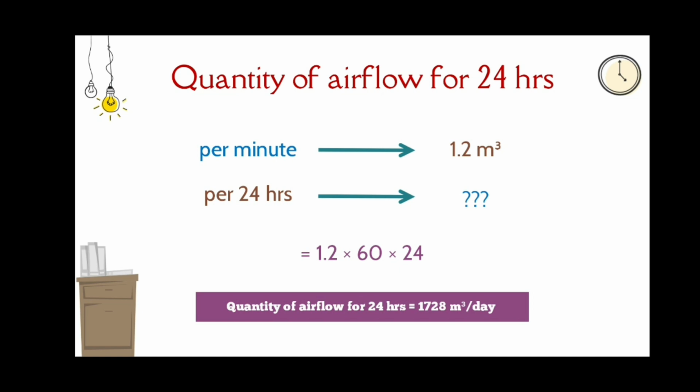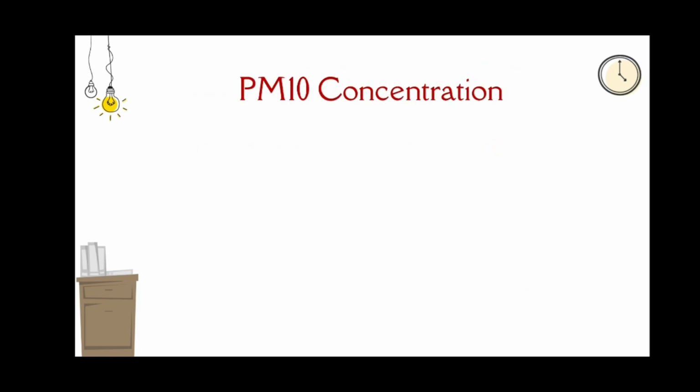The quantity of airflow in that residential area for 24 hours we are getting as 1728 metric cube.